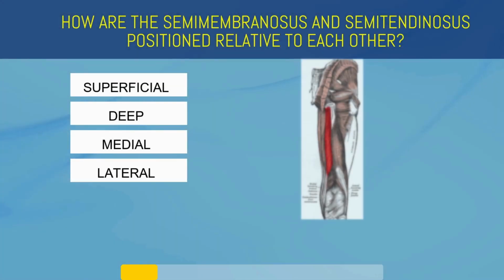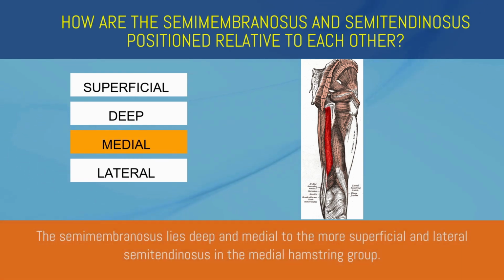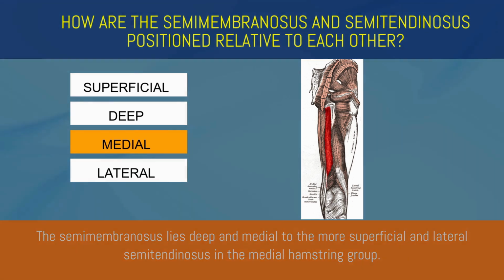How are the semimembranosus and semitendinosus positioned relative to each other? Superficial, deep, medial, or lateral? Medial. The semimembranosus lies deep and medial to the more superficial and lateral semitendinosus in the medial hamstring group.